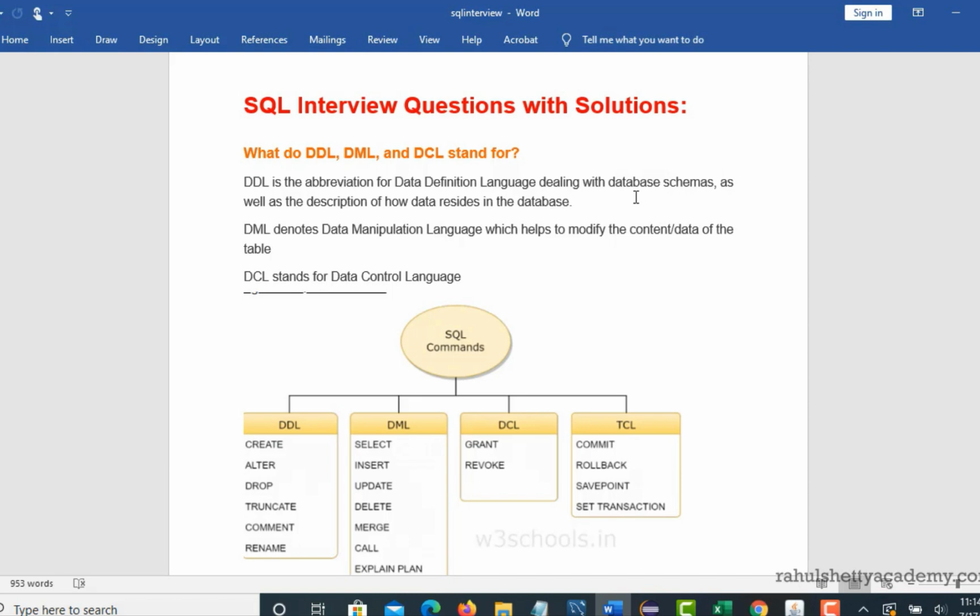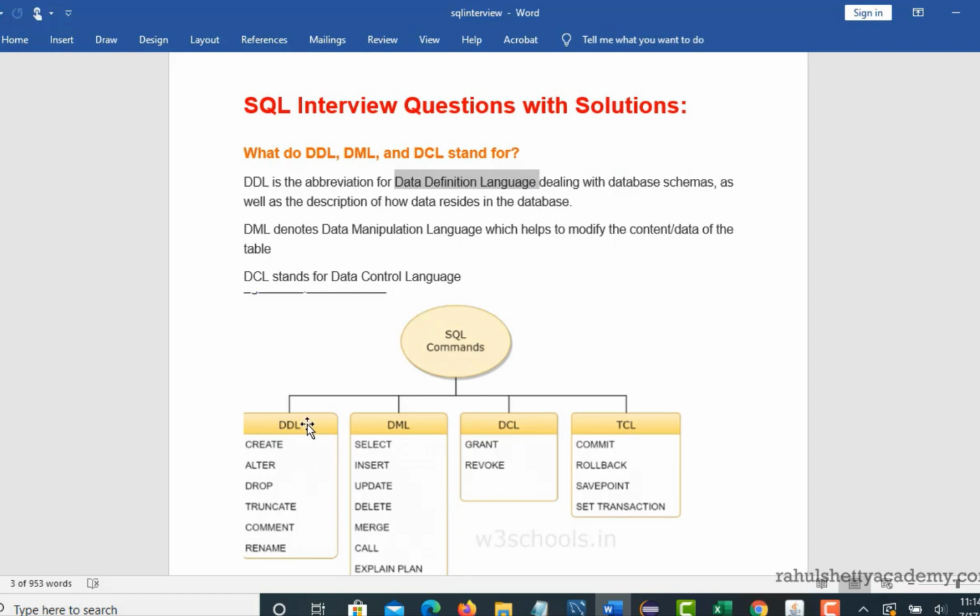When you want to create a table in a database, of course any table has columns, right? So you can add one column or delete a column or create a fresh table or delete a table itself. So all the schema or table structure related commands come under DDL commands, data definition.